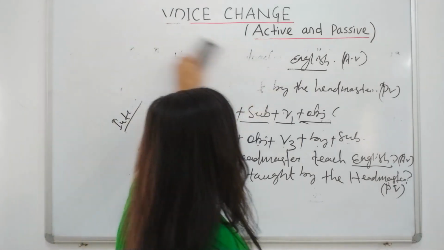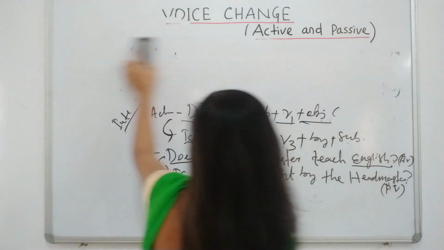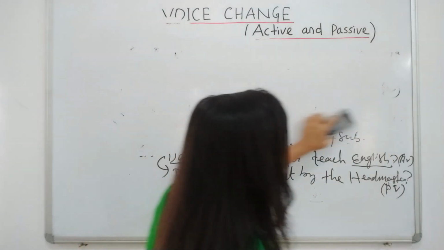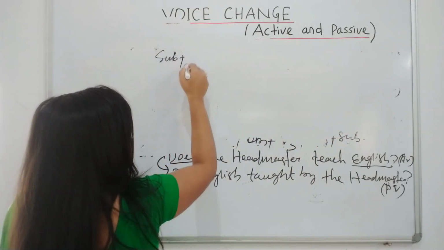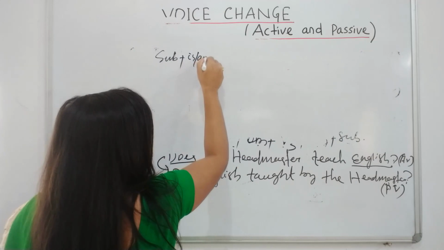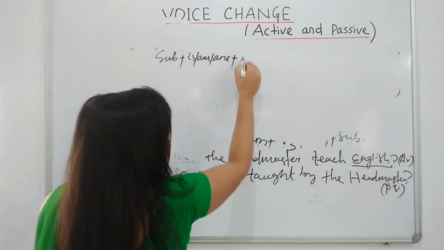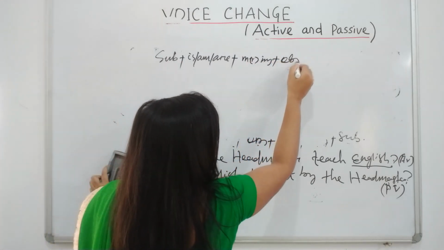Present progressive definition is that an action which is continuing is called progressive. The present progressive active structure is subject plus is/am/are plus main verb ing plus object.